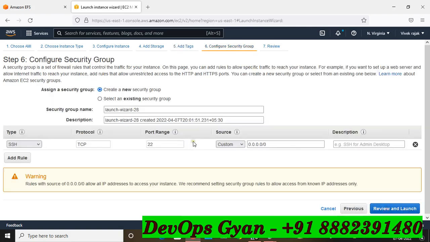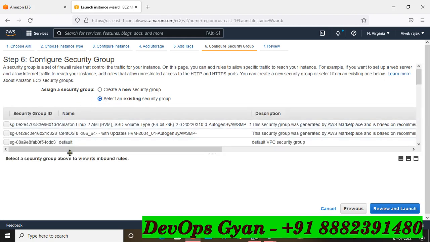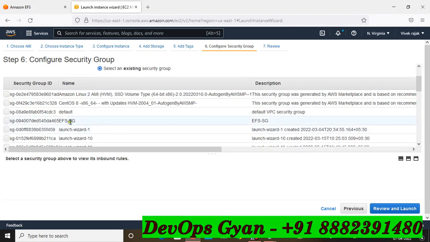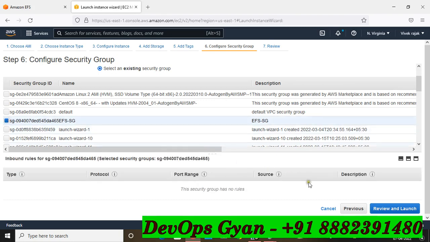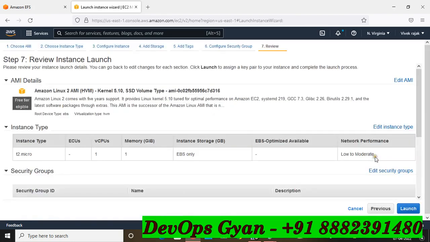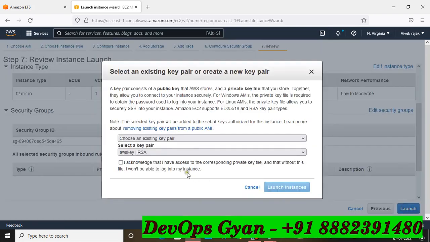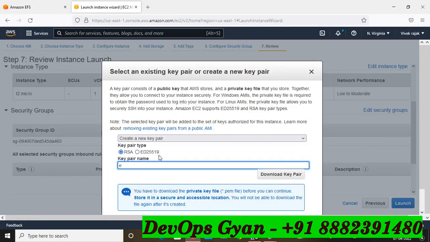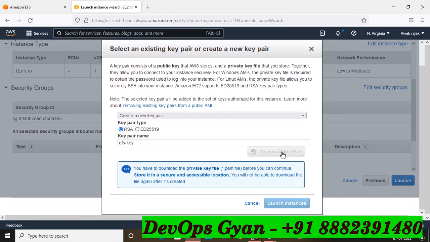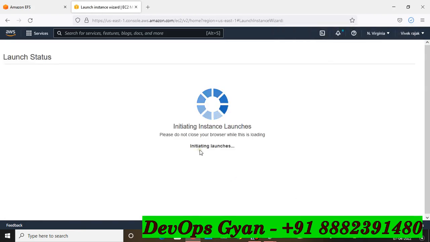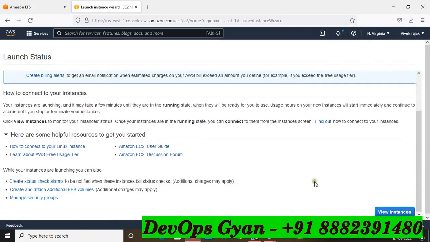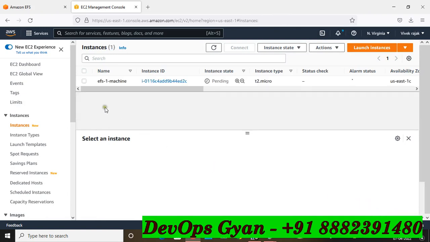and go to the security group. Now here you will have to select your open security group, and I created my security group, right? So go to the existing section and use your EFS security group. Okay, so I am going to select it here and launch and continue and launch, and one key you can generate, a new EFS hyphen key. So it is downloading, launch, launch instance. So it is going to launch.